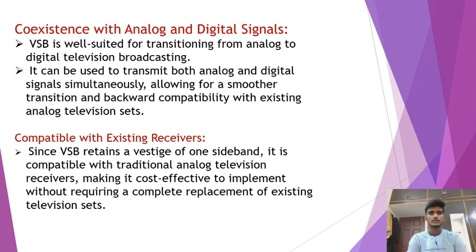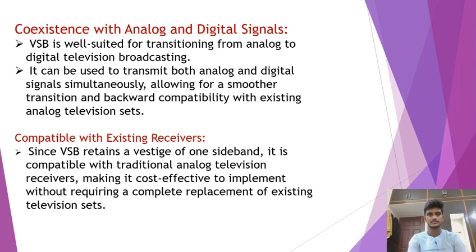Next is coexistence with analog and digital signals. VSBSC is well suited for transitioning from analog to digital television broadcasting. It can be used to transmit both analog and digital signals simultaneously, allowing for a smoother transition and backward compatibility with existing analog television sets. Next is compatibility with existing receivers. Since VSBSC retains a vestige of one sideband, it is compatible with traditional analog television receivers, making it cost effective to implement without requiring a complete replacement of existing television sets.